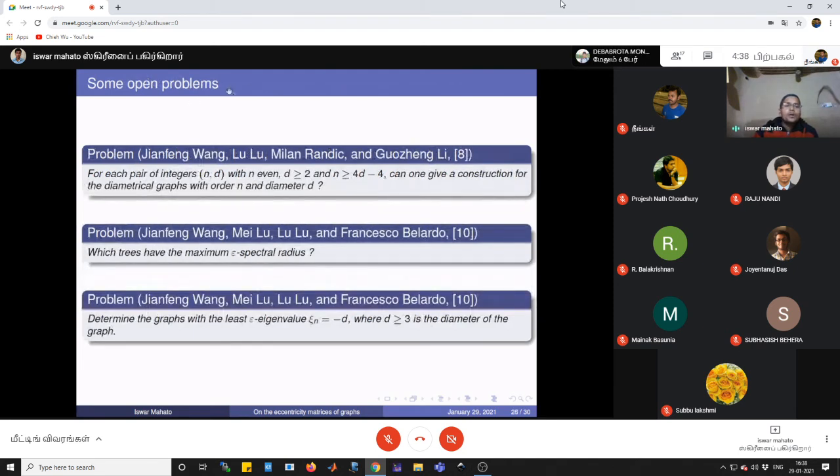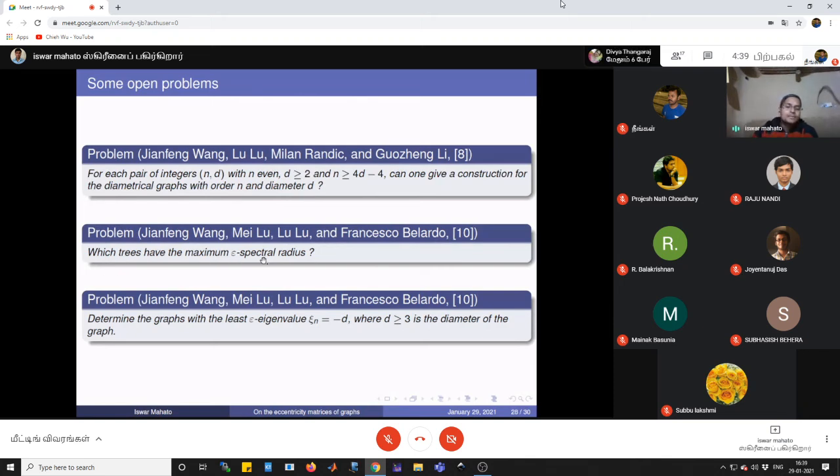Here are some open problems. These problems are not solved yet. This problem is like this: for each pair of integers n and d with n even, d greater than or equal to 2, and n greater than or equal to 4d minus 4, can one give a construction for the diametrical graphs with order n and diameter d? Actually, we have a construction for diameter 2 and diameter 3, but for the rest we are not able to solve it. The problem is still open. This is one open problem.